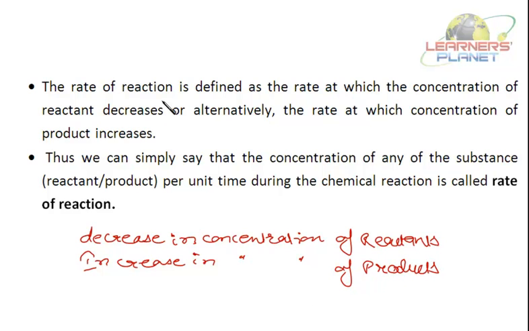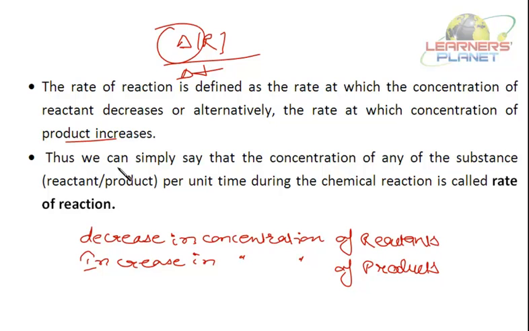Now how can the rate of the reaction be defined? The rate of reaction is defined as the rate at which the concentration of reactant decreases, or alternatively the rate at which the concentration of product increases. It's the rate actually, that is a change in concentration per unit time. So a change in concentration of reactant, that is the molar concentration per unit time.